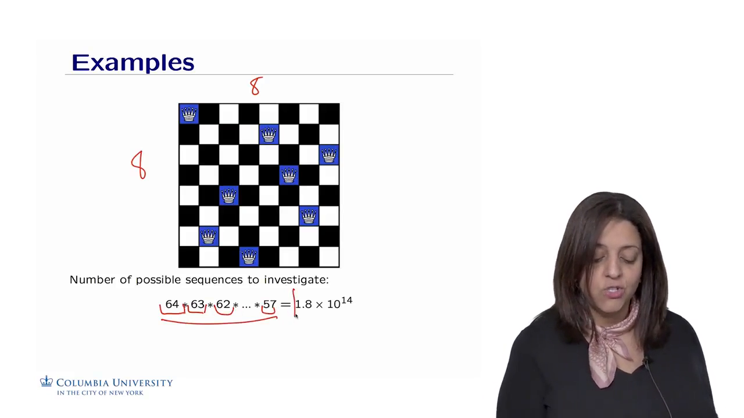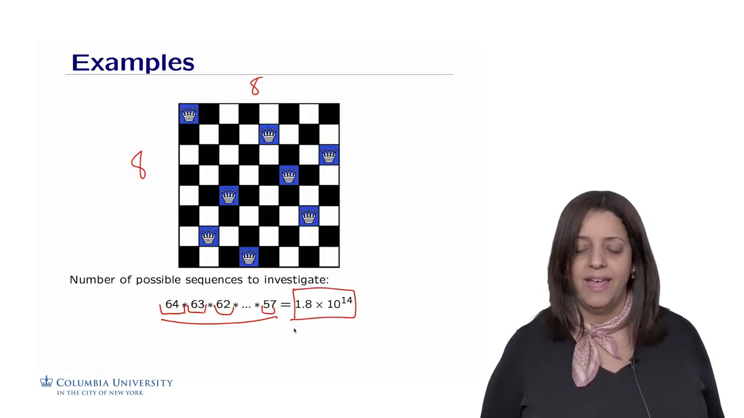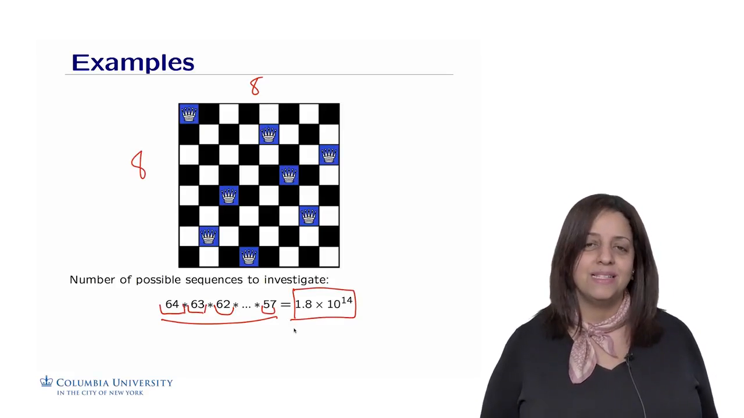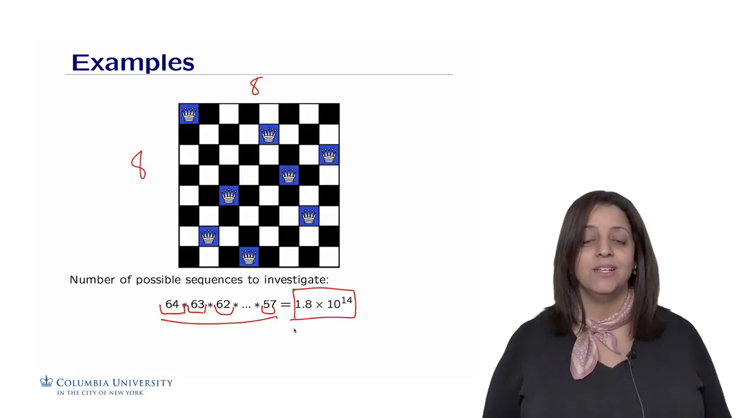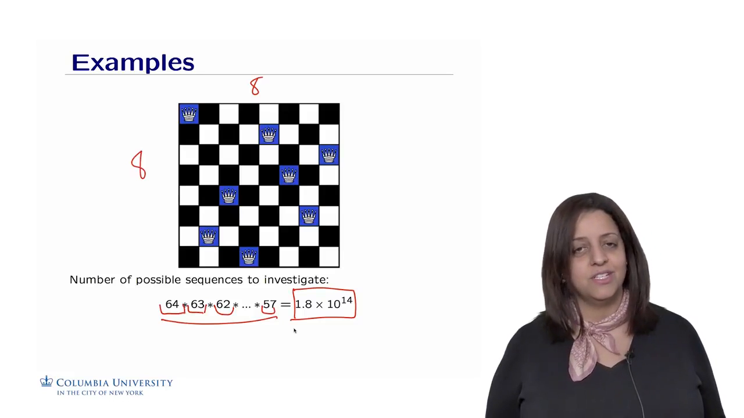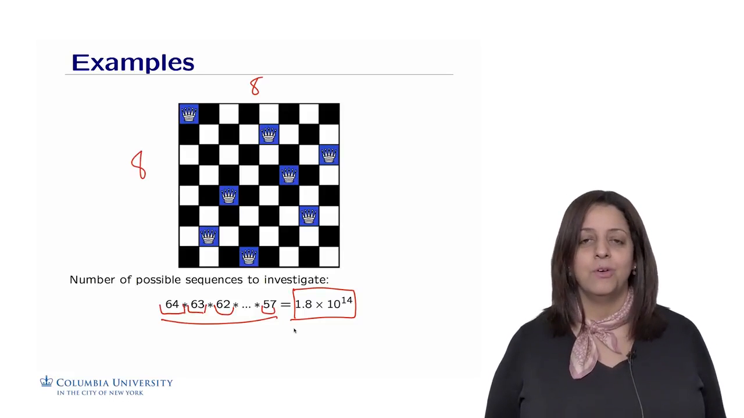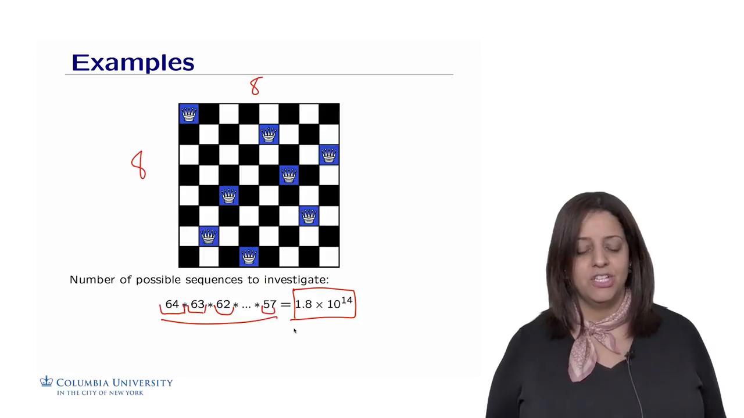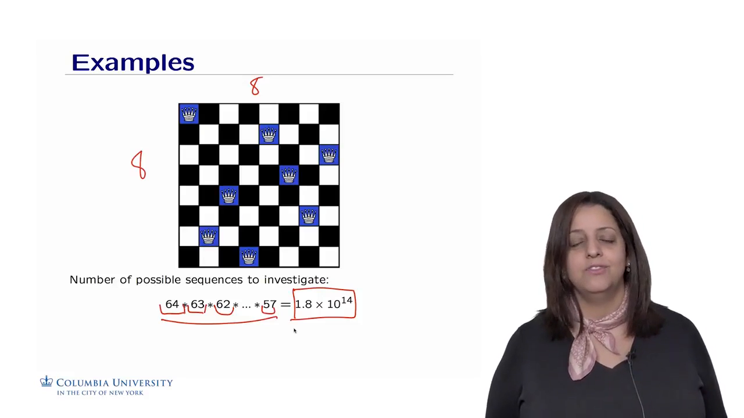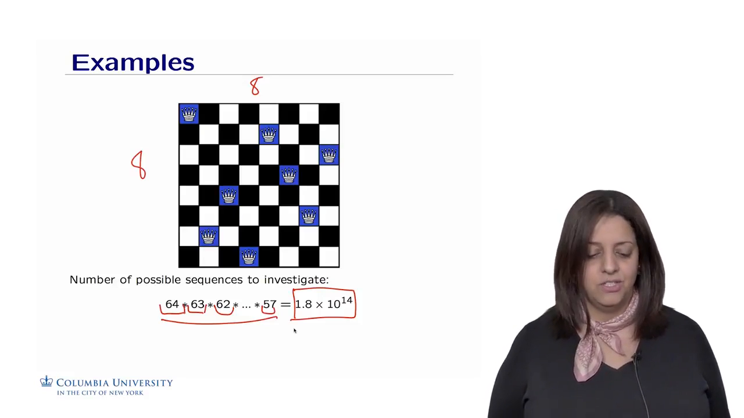This represents a search space of 1.8 times 10 to the 14 possible solutions to put the queens on the chessboard. That's huge. This is all possible sequences in which we could put the 8 queens. Some of them are successful, some of them are not. And the idea of a goal-based agent is to find one successful possibility to put the queens on the chessboard.